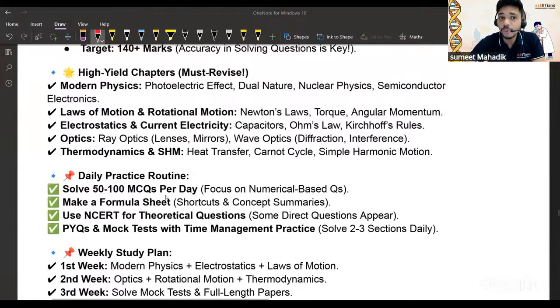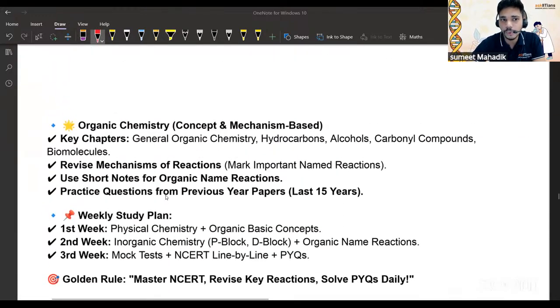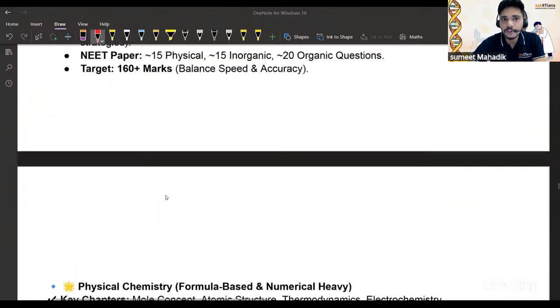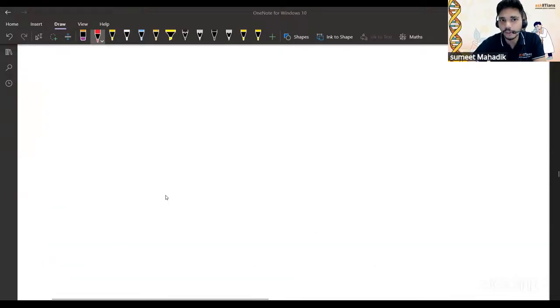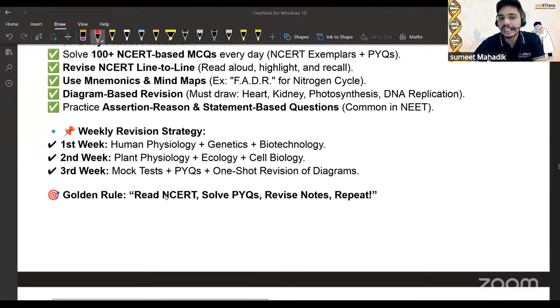See, have you noticed? Again, I'm showing you something. In case of biology, what is the golden rule? Read NCERT, solve PYQs, revise notes. In my whole session, if you're not attentive, that's fine. But if you take this point very seriously, you can manage your time. Read NCERT for biology, solve PYQs and assertion reason.